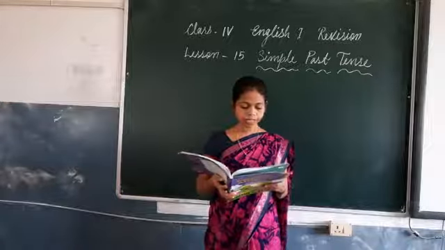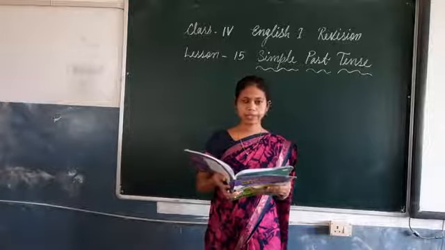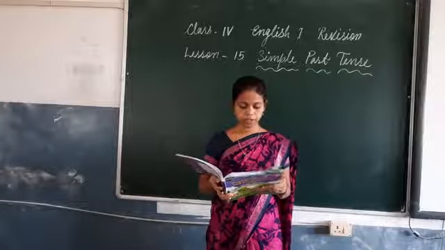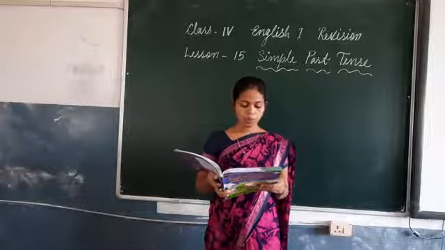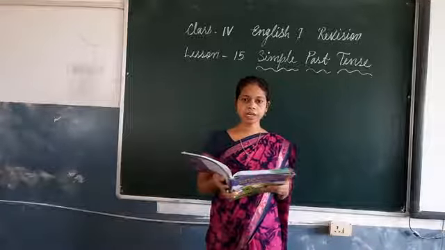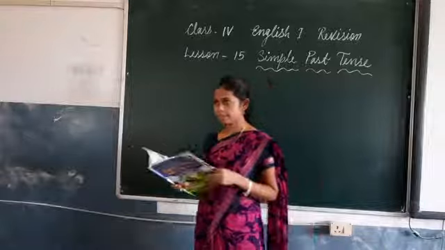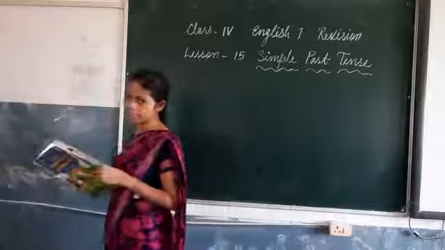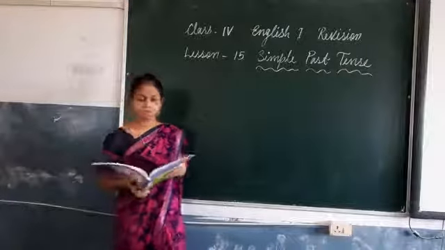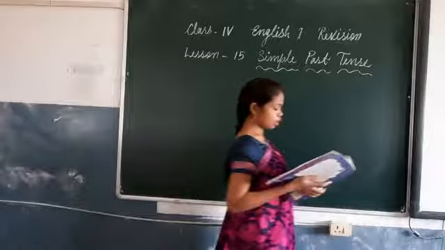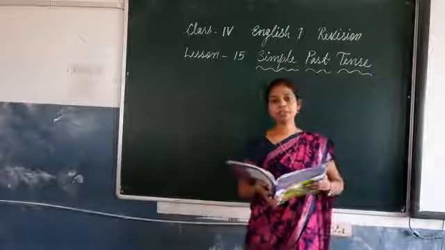So the answer is, my father taught me every evening. Second number, flowers bloom in our garden. This is given in simple present tense. So now let's change it into simple past tense. Flowers bloomed in our garden.